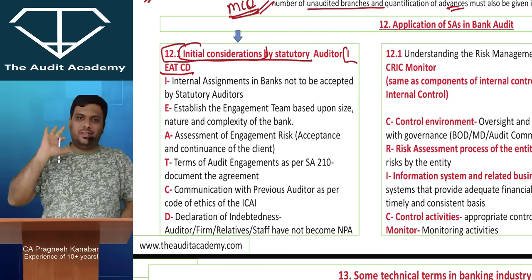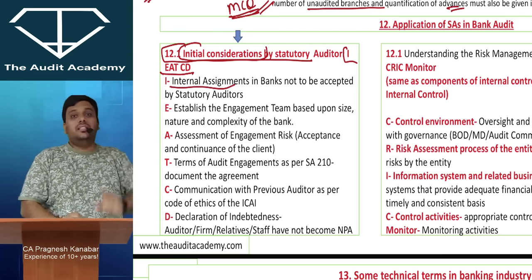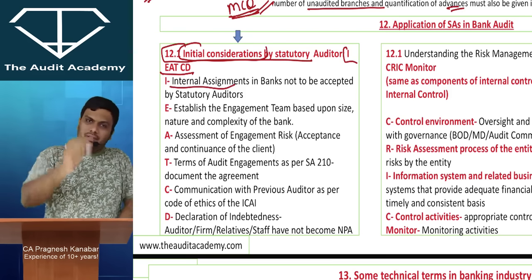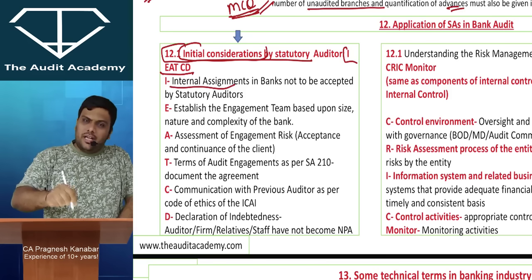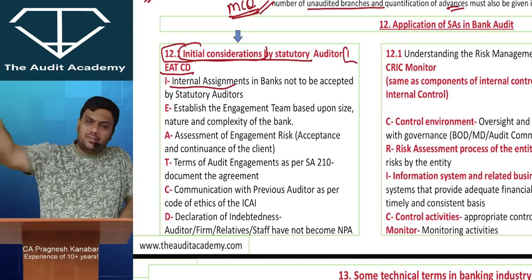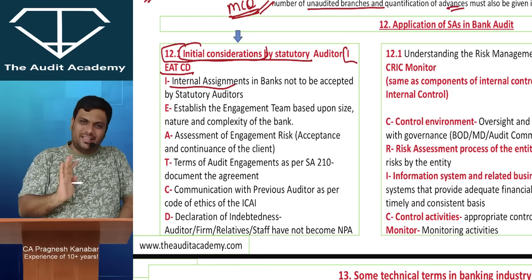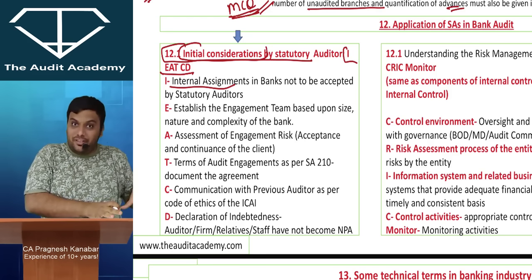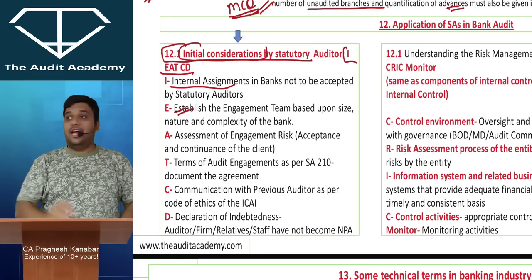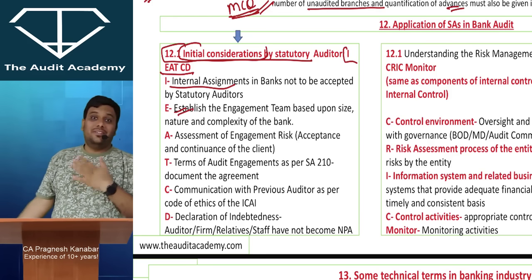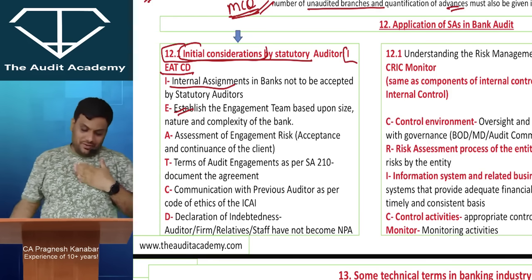CD. I for internal assignments by the bank. Tell me everyone, if you are the auditor, can you provide internal services like accounting services and stuff to the company? No, right? With common sense, you will easily remember. These are the initial things that I need to be careful about. E for I need to have my engagement team. I need to have my resources, my Avengers.